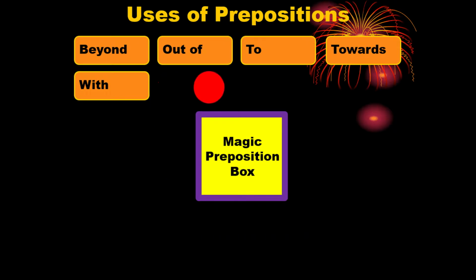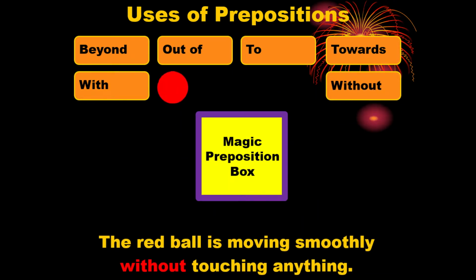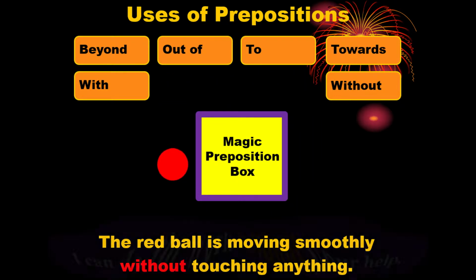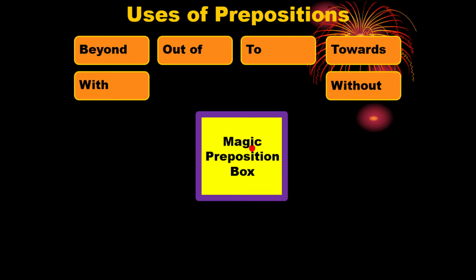A red ball is moving around the magic preposition box, but it is not touching the border of the magic preposition box or other buttons. So we can say the red ball is moving smoothly without touching anything. So when do you use without? When an action is done by not involving anything, that time we can use without. In another example, we can say, I can do the work without your help. Before your help, we have used the preposition without. We are going to the next one.